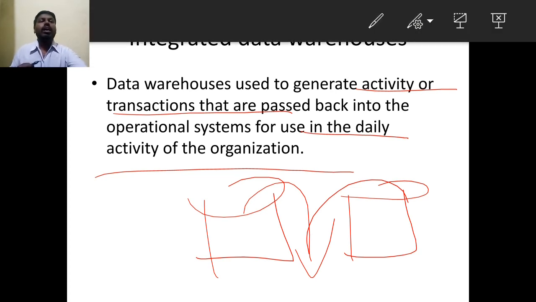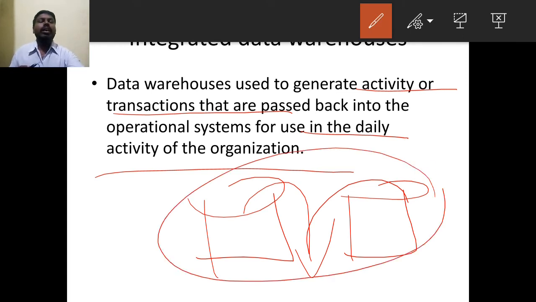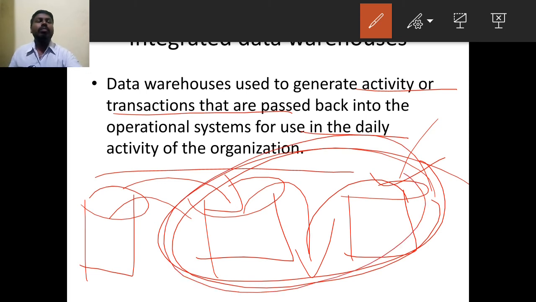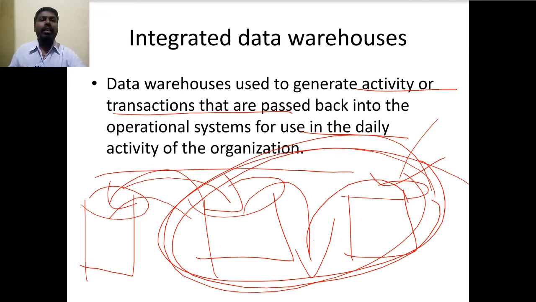Generally in this type of integrated data warehouse, we will combine two or more databases. One database will be located in one place, another database in some other place, and finally I will get a master database. From these two databases I will get the copy and I will do the analysis. Understand? For the daily activity of an organization, right?